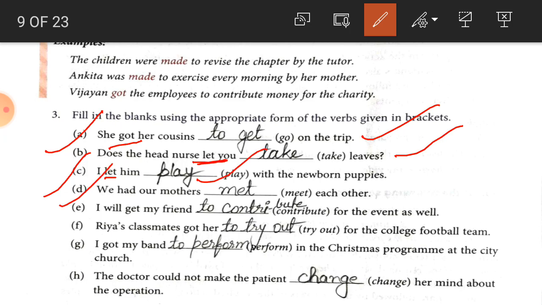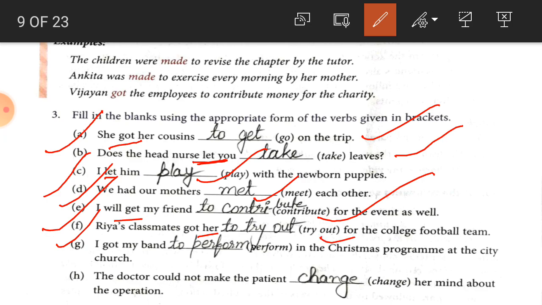Number D, we had our mother meet. The agent is here, that's why the bare infinitive meet is used. Number E, I will get my friends to contribute. So here, student, get is used, that's why the full infinitive to contribute is used. Now number F, Ria's classmate got her to try out. So here her is the agent, that's why the infinitive with to is used.